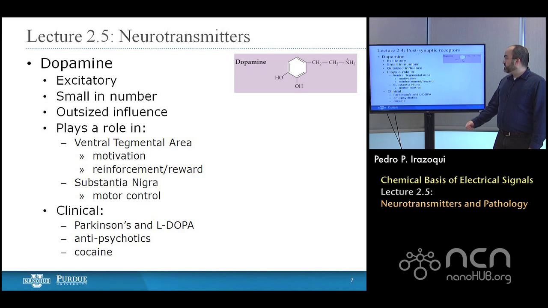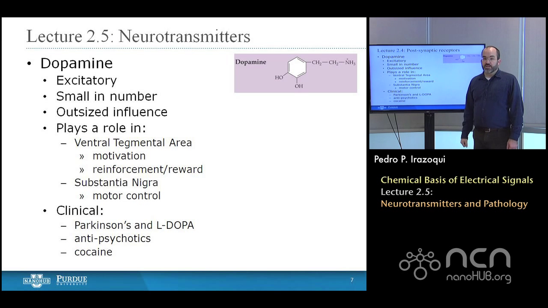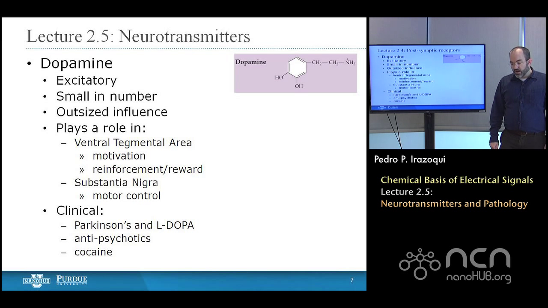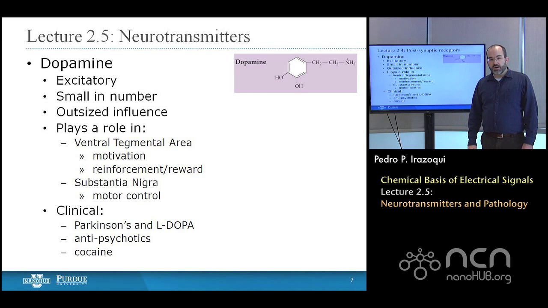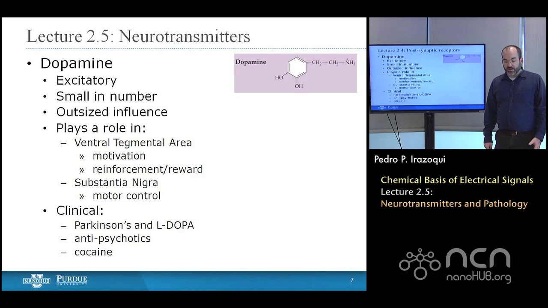So dopamine is an excitatory neurotransmitter. It's actually fairly uncommon in the brain. Only about 400,000, 500,000 neurons use dopamine as the neurotransmitter, but those neurons have an outsized influence. They project through a number of key areas of the brain that have very clear and visible effects if that dopaminergic transmission is impaired in some way.